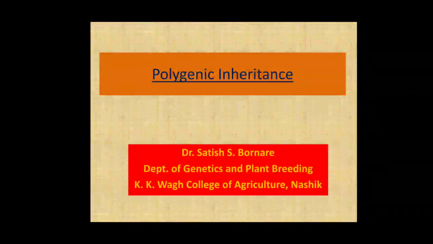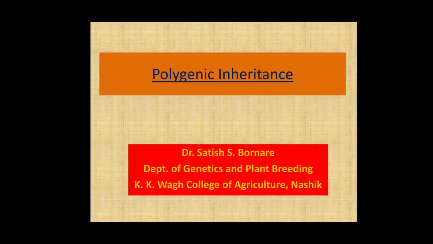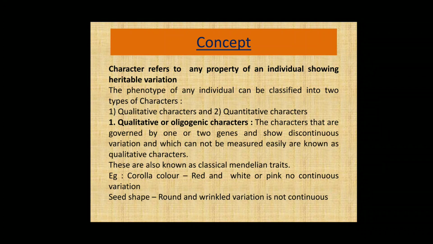Today we are going to learn the topic polygenic inheritance or multiple factor hypothesis. Before we go into detail on polygenic inheritance, let us first see what characters and types of characters are. So friends, a character refers to any property of an individual showing heritable variation. It is also called a trait.